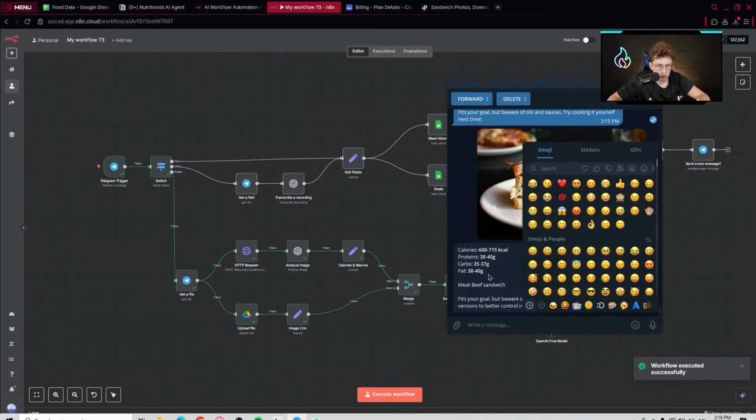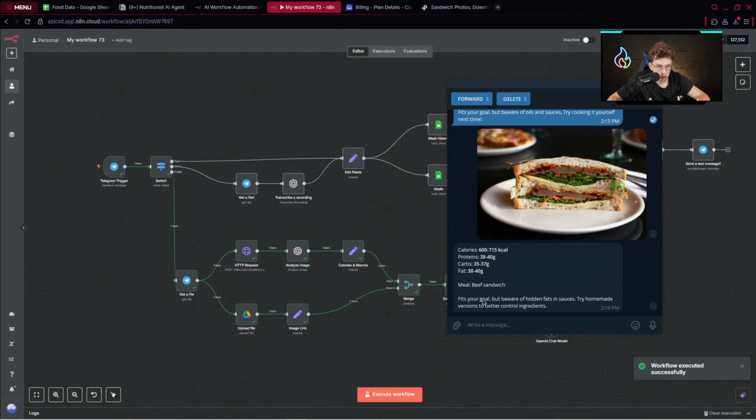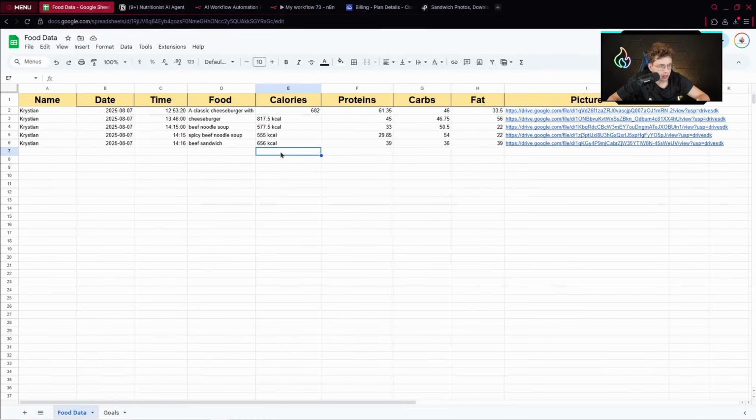Okay. Beef sandwich. That's your goal, but be aware of hidden fats in the sauces. Try homemade versions to better control ingredients. And right now, yeah, that's correct. I have my data fulfilled.